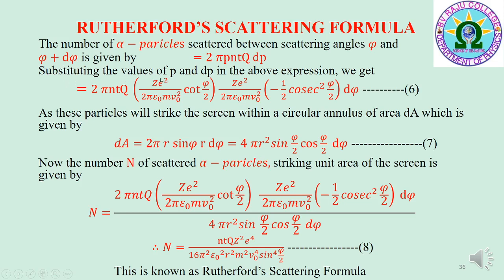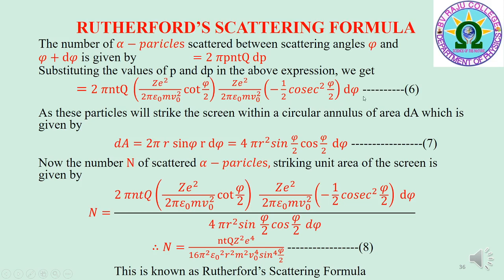Substituting the values of p and dp in the above expression, we get 2 pi n t q into Ze square by 2 pi epsilon 0 m v0 square into cot phi by 2 into Ze square by 2 pi epsilon 0 m v0 square into minus 1 by 2 cosecant square phi by 2 into d phi.